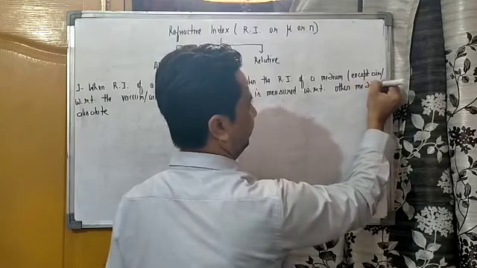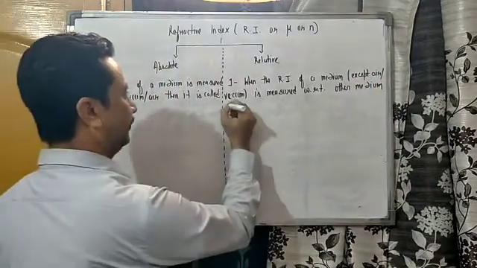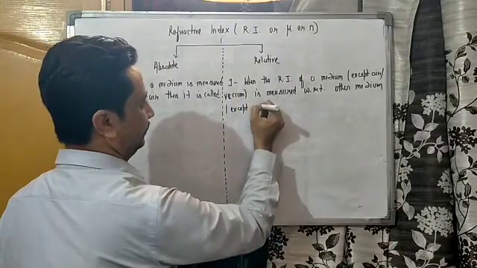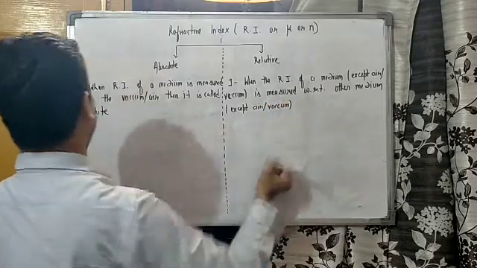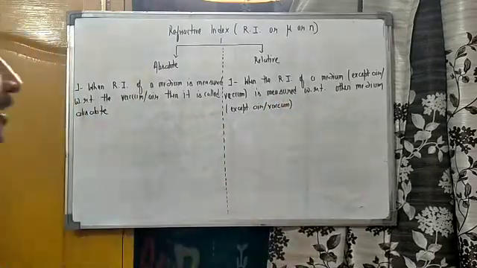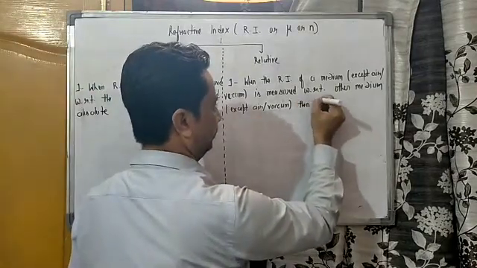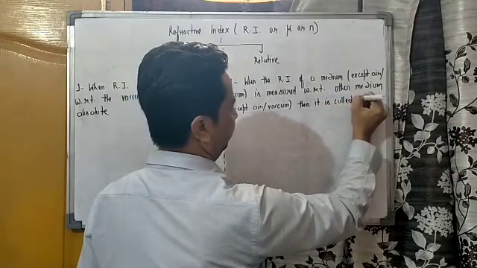Here also we will mention another medium except air or vacuum. Then it is called relative.